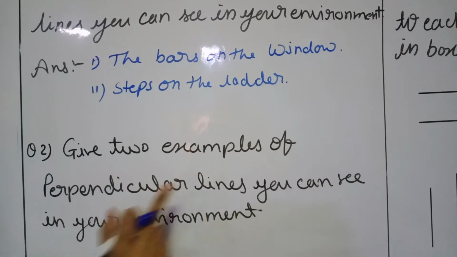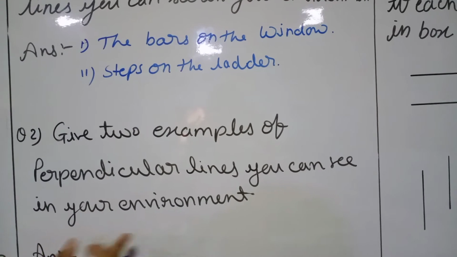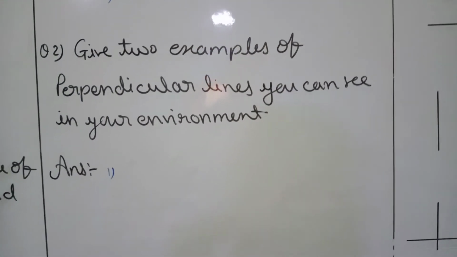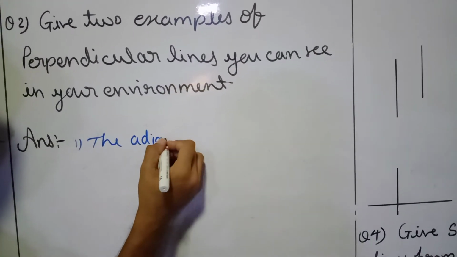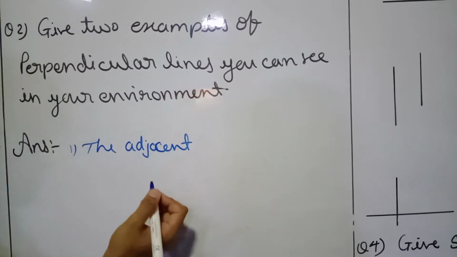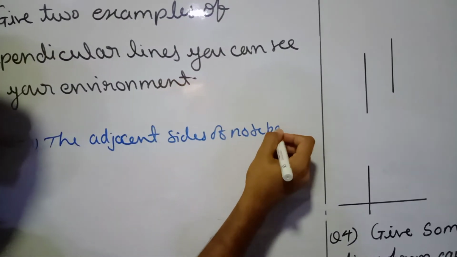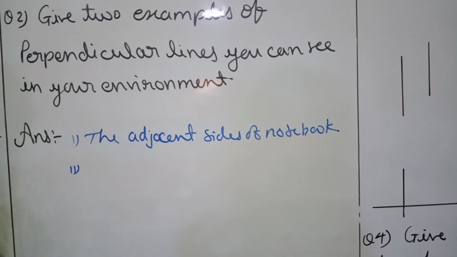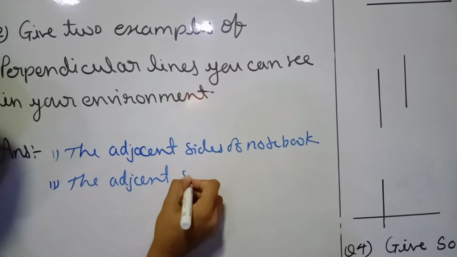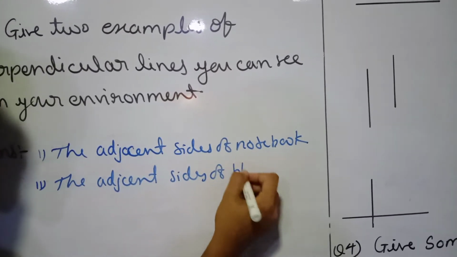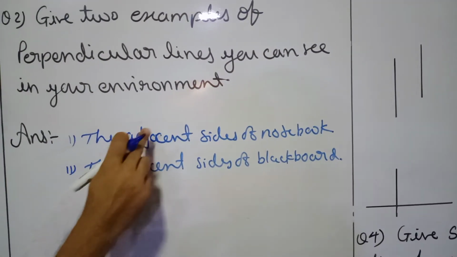Give two examples of perpendicular lines you can see in your environment. Here also we have to give two examples. The first one, the adjacent sides of a notebook. The second one, the adjacent sides of a blackboard.